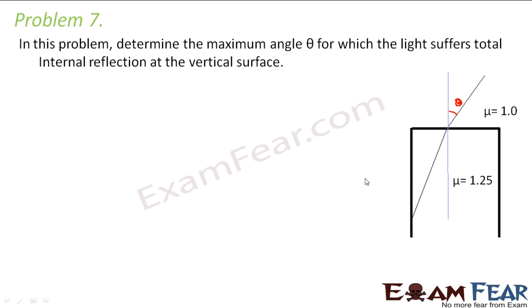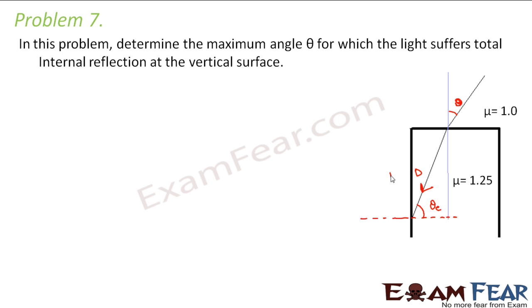So here total internal reflection should take place. Now in this case, what is happening? Let us suppose the normal to this surface is this. So this is the incident ray which falls on this surface. So the angle of incidence would be this one. Let us call this angle theta c, because this angle should be greater than the critical angle. Only then can total internal reflection take place.